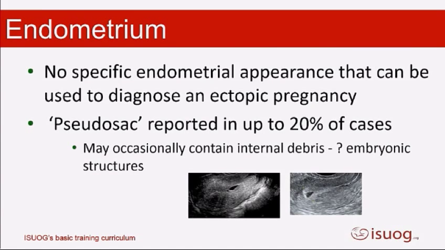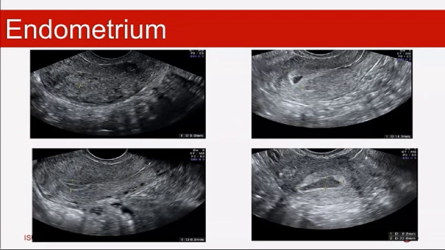So the endometrium, unfortunately, we know that there's no specific endometrial appearance that's suggestive of an ectopic pregnancy. So we can't just look at the endometrium and say this woman has an ectopic pregnancy. We know in about 20% of cases we'll see some fluid within the cavity, which is often termed the pseudo-sac. And my next slide is literally 4 women that I've all seen that have all been diagnosed with ectopic pregnancies in the last month or 2. And I just wanted to show the variation in their endometrial appearances.